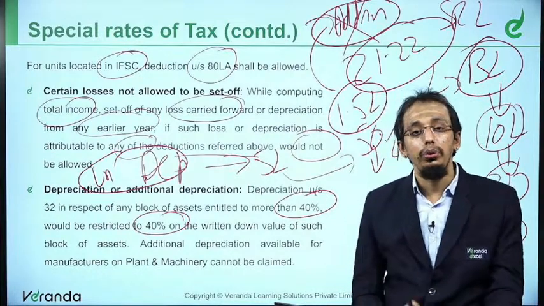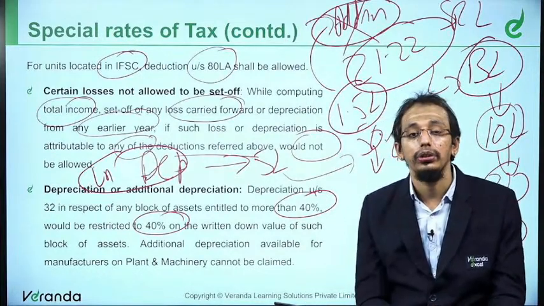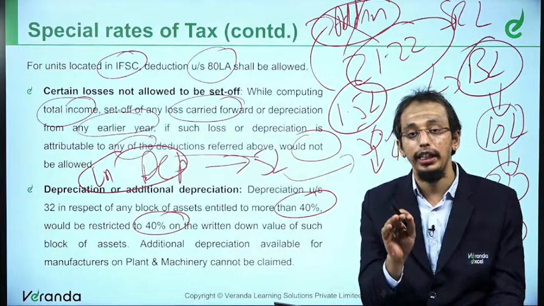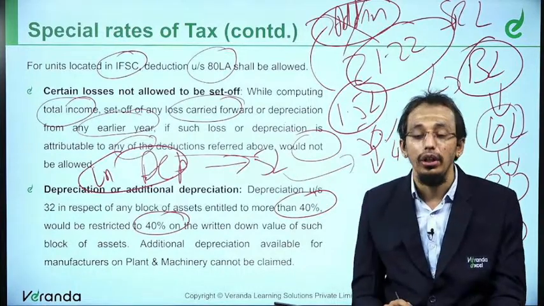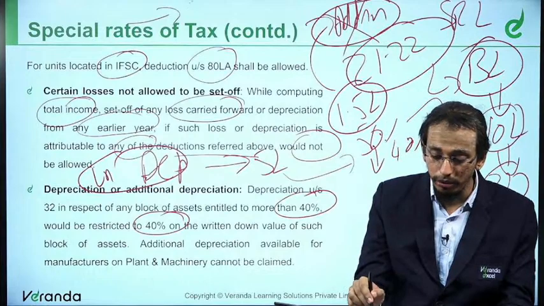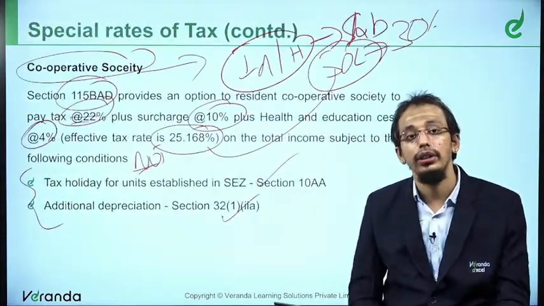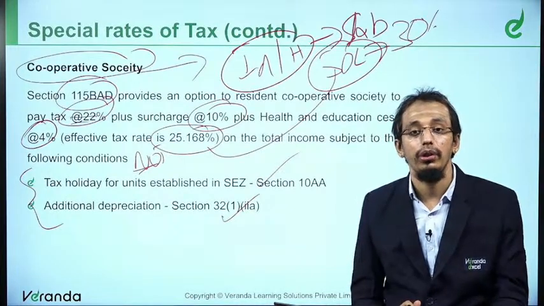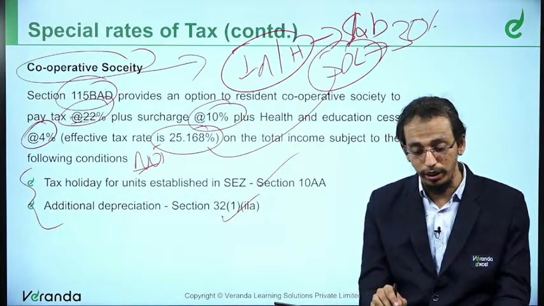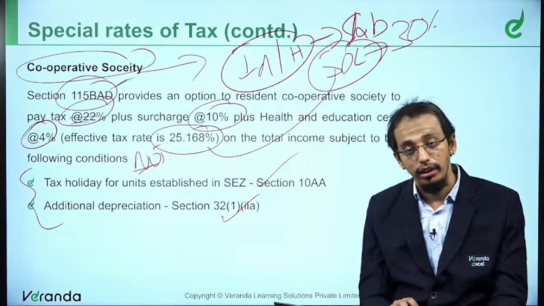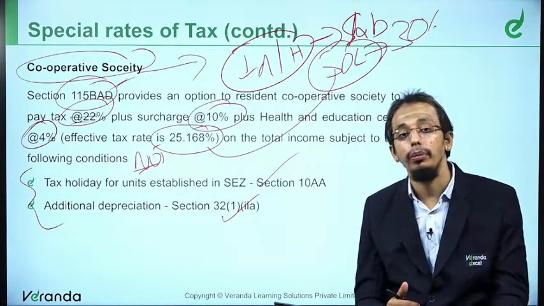Now, these are the two special rates of tax that got introduced. One is 115BAC, the other one is 115BAD. In the assessment of cooperative society, there is a separate chapter, friends. Please ensure that you are thorough on this assessment of cooperative society, because 115BAD is an amendment. My gut feeling is there is again a possibility that it could be tested.